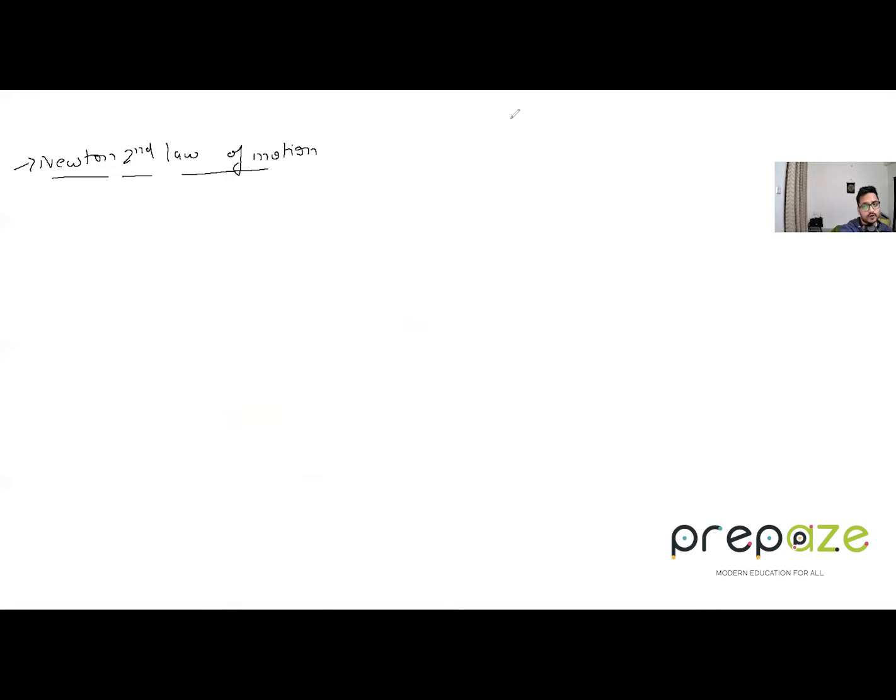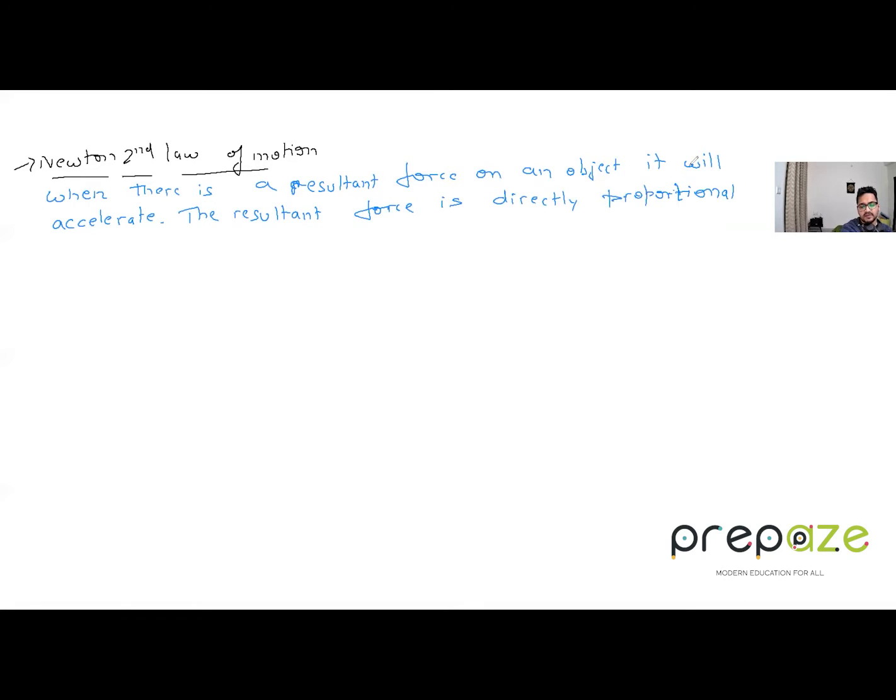I'll just write the statement: when there is a resultant force on an object, it will accelerate. The resultant force is directly proportional to the acceleration of the object, and in the same direction as the acceleration.